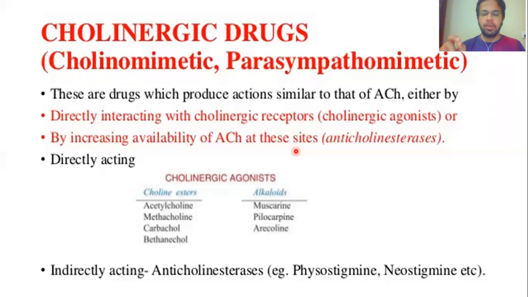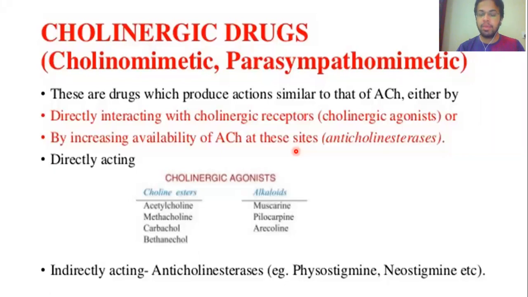So what are the two types of enzymes present to degrade the acetylcholine? The enzyme which degrades the acetylcholine in the synaptic area and in the tissues is known as the acetylcholinesterase enzyme. And there is also an enzyme present in the blood which can degrade the acetylcholine.